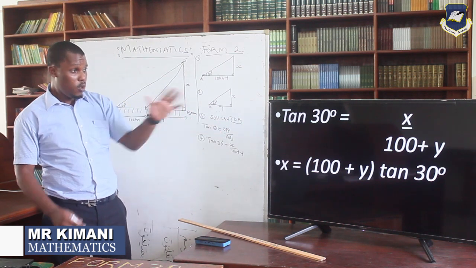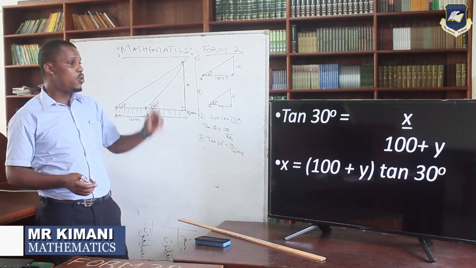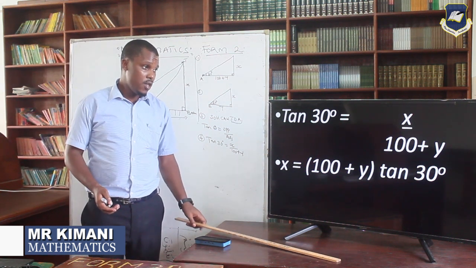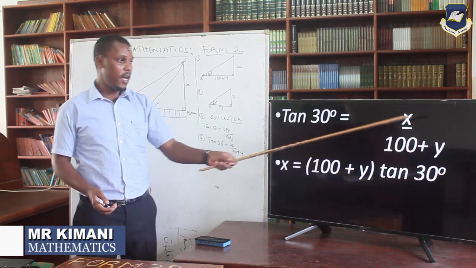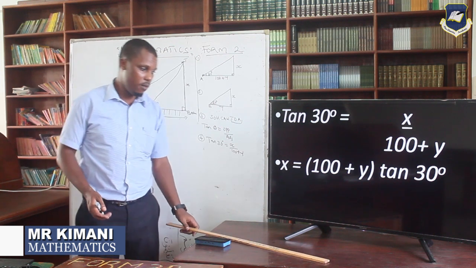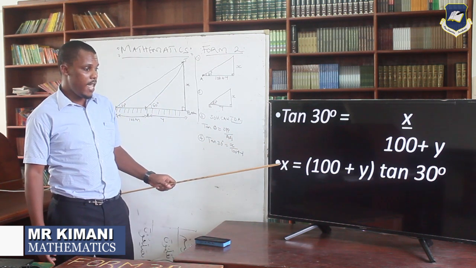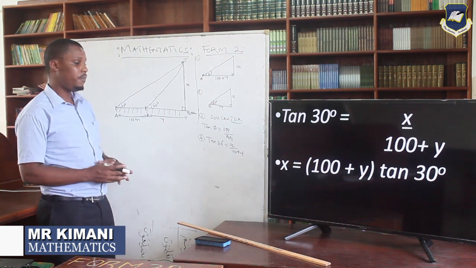Once you do that, because we are asked to solve for the height, our height is x. So you make x the subject of the formula. That's another technique. On this side you multiply by 100 plus y, and on the other side you multiply by 100 plus y over, so when you make x the subject, you remain with this concept. So our x is going to be 100 plus y, times tan 30.